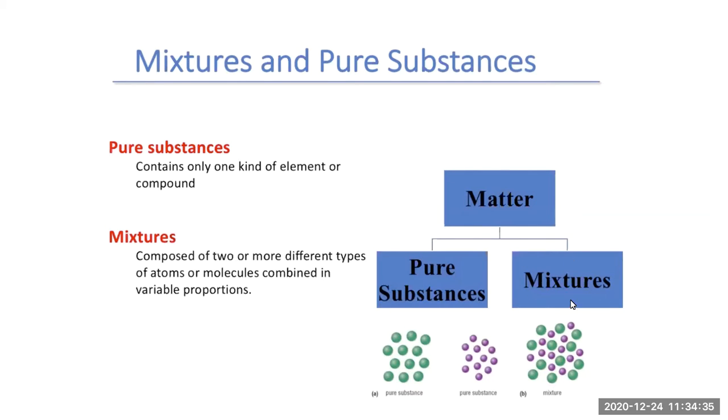If it's a mixture, those green and purple ones are mixed together. So it's composed of two or more different types of atoms or molecules. The proportions don't matter. As long as it's two or more different types, it's considered a mixture.